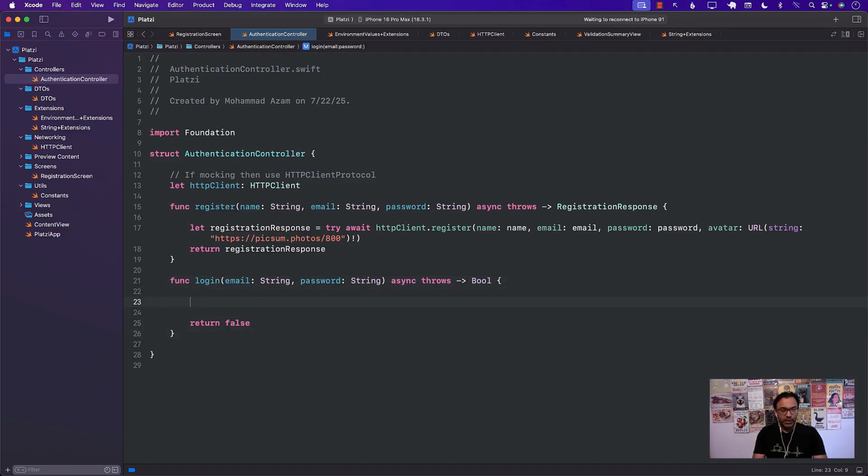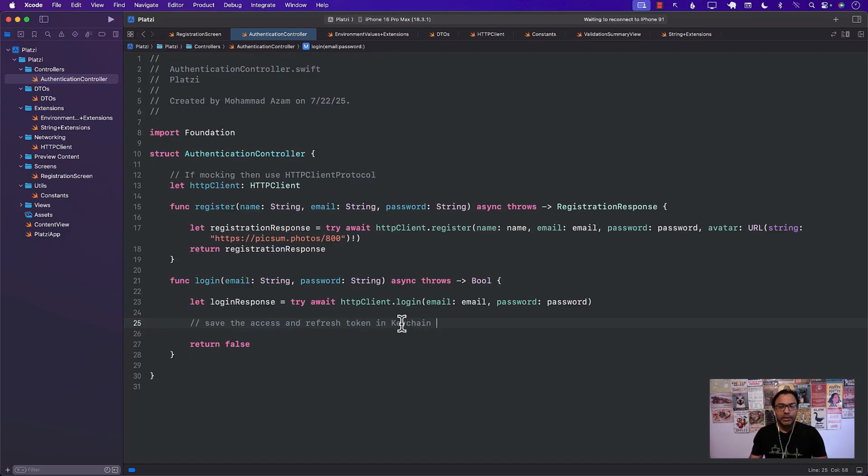So over here, we are going to use HTTP client.login, passing in the email, passing in the password. We are going to get the login response, and make sure this is try and await. Now, hopefully this login response contains the access token and the refresh token. So the next step, what we want to do is to save the access and refresh token in Keychain.